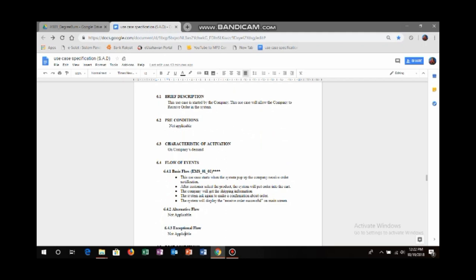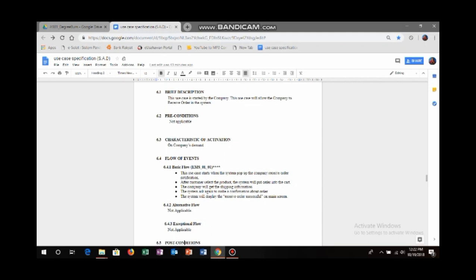order notification. After that, the customer selects the product, and the system will put the order into the cart. The system will get the shipping information. The system asks again to make a confirmation about the order. The system will display the retrieve order successful on the main screen.